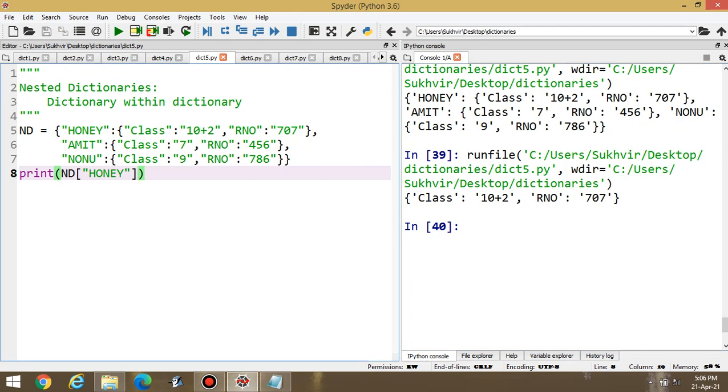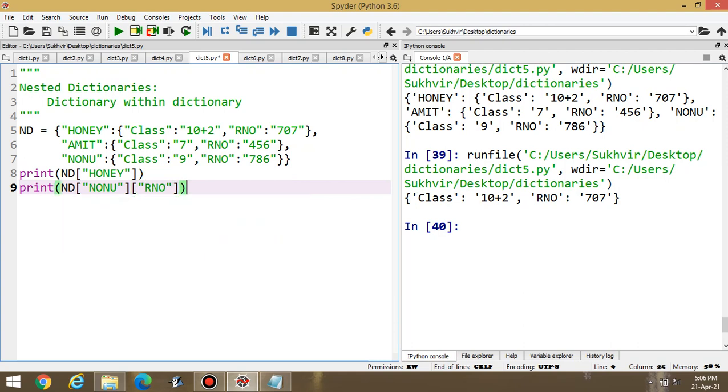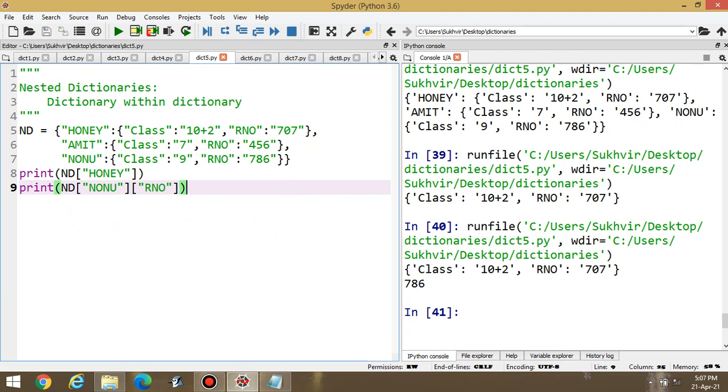Next one is, suppose I have to display only a roll number of Nonu. Then what to do? I have to write here first of all name, then in next square bracket I have to write roll number. It means I can display roll number of Nonu. This one is 786. Hope you understand the content of nested dictionary. Dictionary inside dictionary, and whatever the data required by me, I can display that content, nothing else.